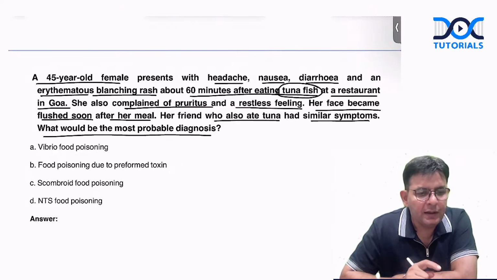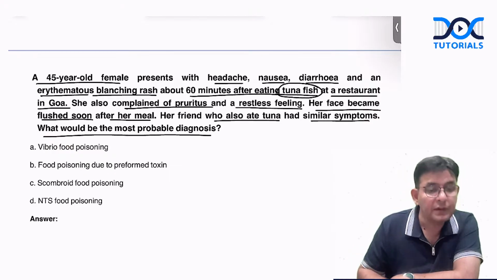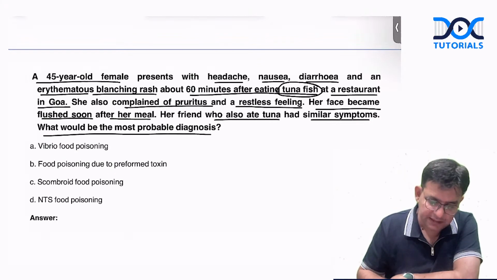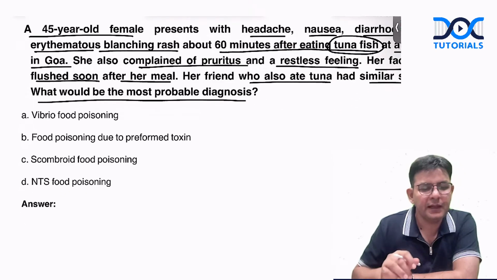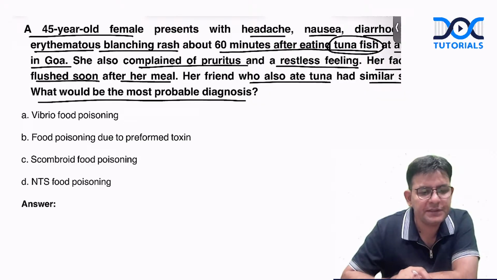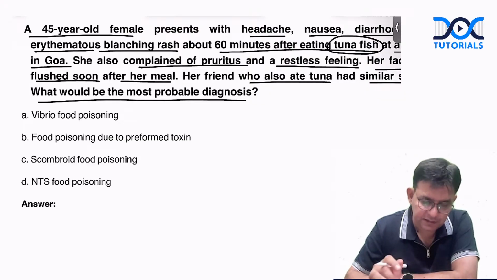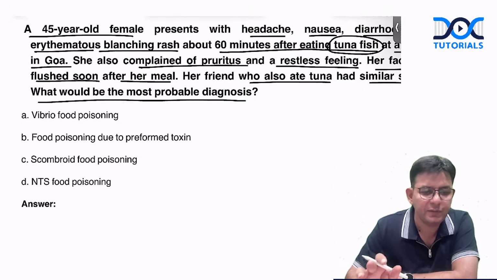Okay. Anuj, what have you told? Scombroid food poisoning. Okay. Indu has told C. And Shri Sham also told C. Okay. SS also told Scombroid fish poisoning or food poisoning.